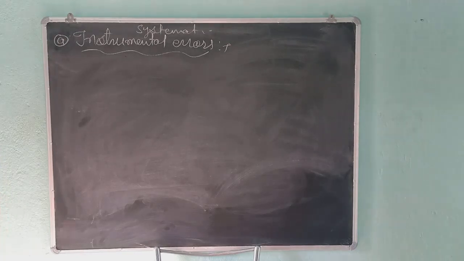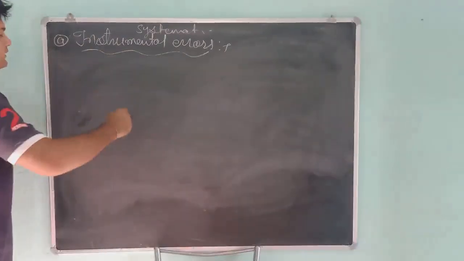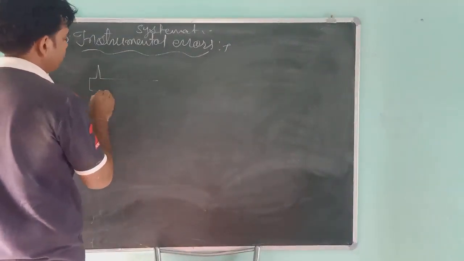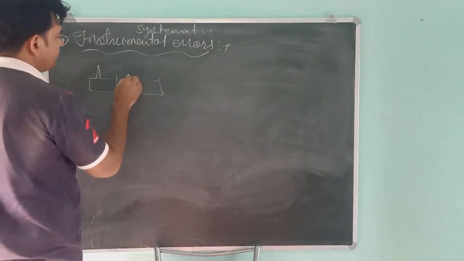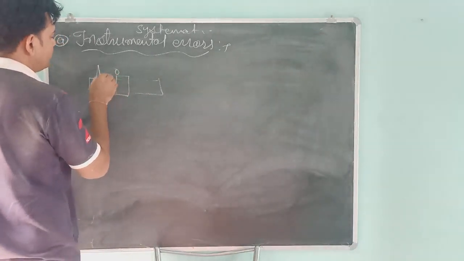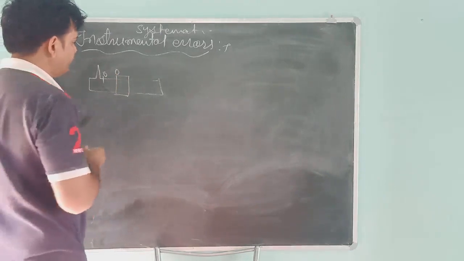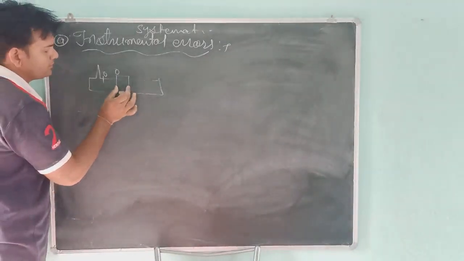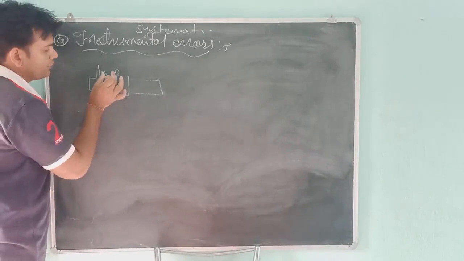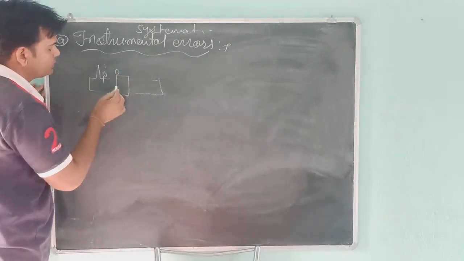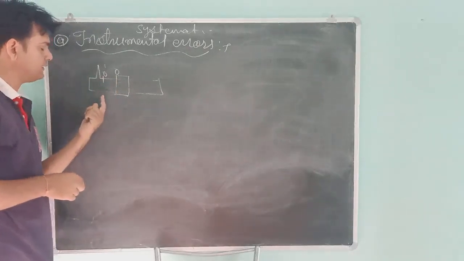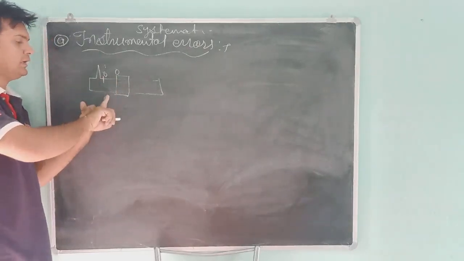Okay students, we have an instrument, the vernier calipers, like this. Here is a scale. Here is 0 and here is also 0. Whenever we measure, first of all we have to bring this one to here. Suppose that 0 and 0 should match, and after that again 0.